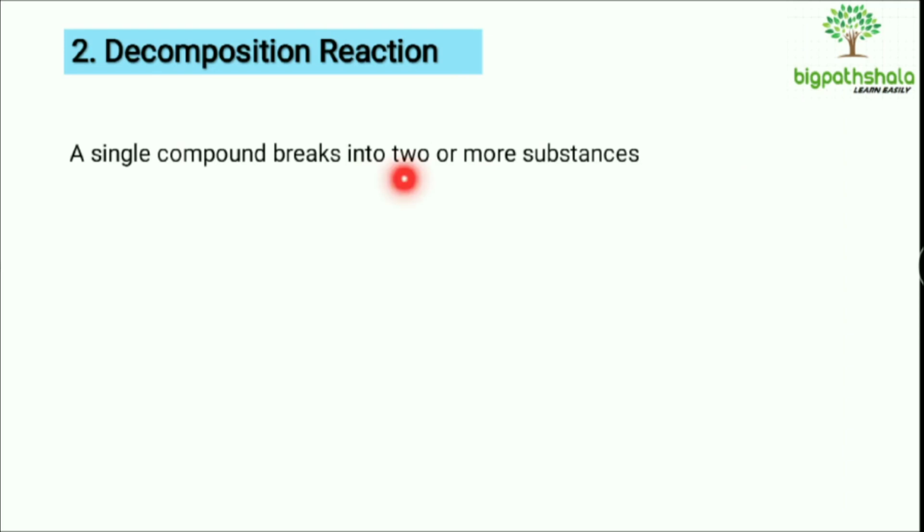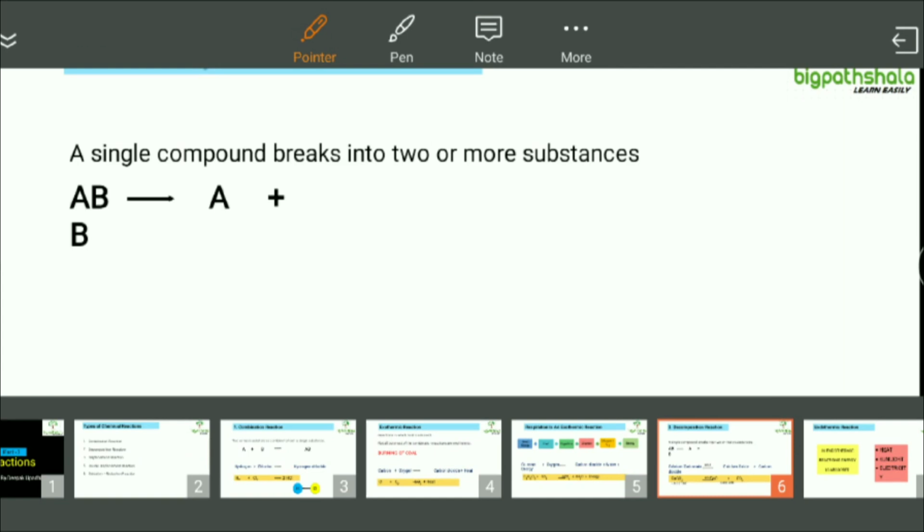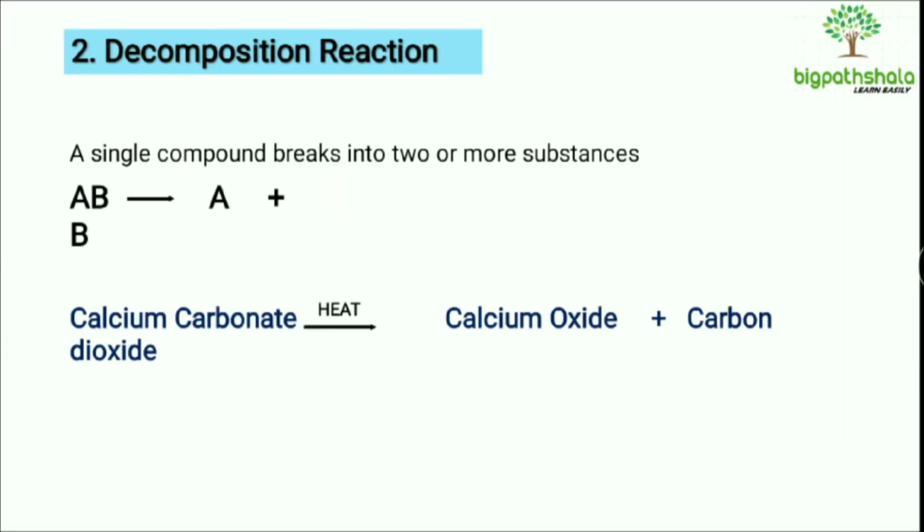What was happening in the combination reaction? Two or more substances were combining together and they were giving out a single compound, and in case of the decomposition reaction, just the opposite is happening. A single compound is breaking down into two or more substances, right? So what will be the common structure? It will be AB giving out A plus B, right? There is a mistake. So we will take an example.